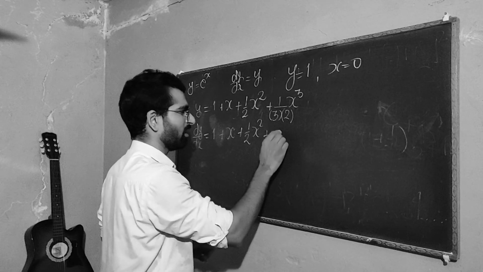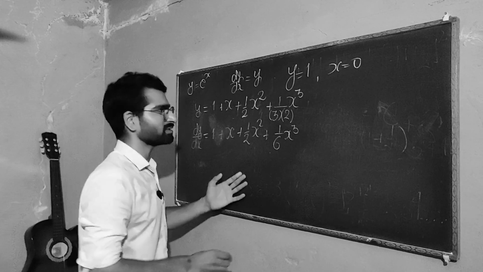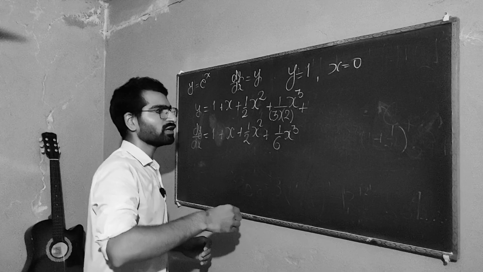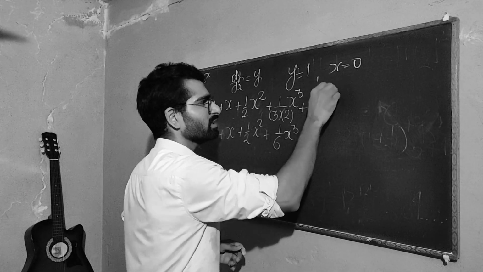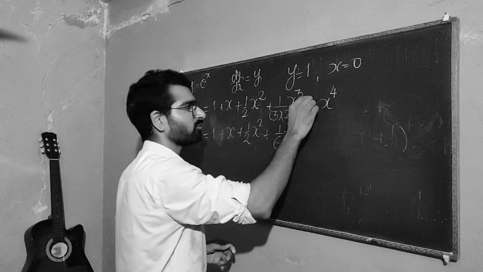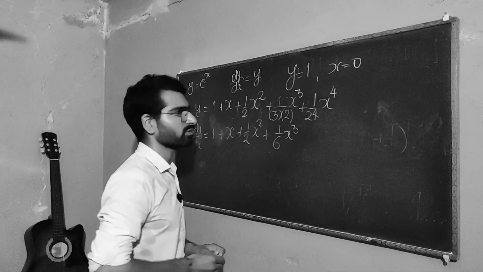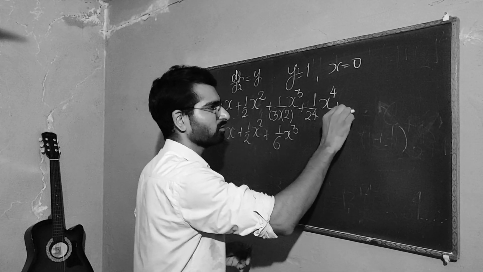But I have to add it, right? Now they are the same. So I will have to keep on doing that. And so what is going to be the next term? Well, it's going to be x to the 4 with a fraction 1 over 24. So you will have to keep on doing that forever and ever.